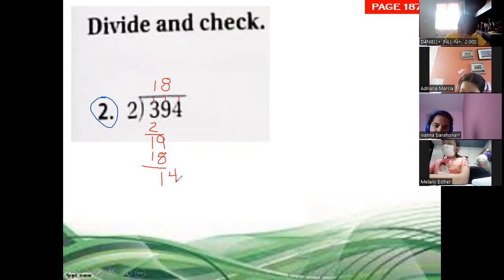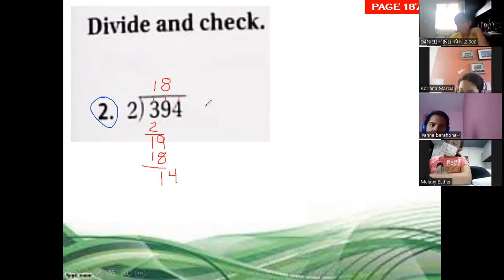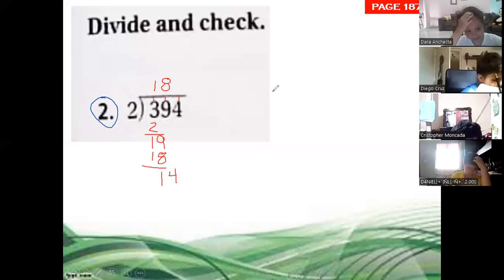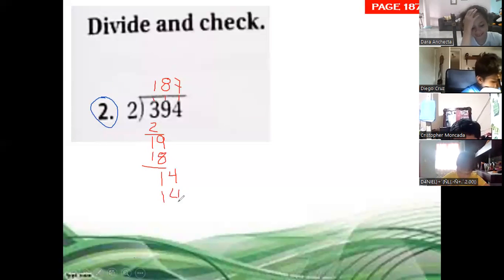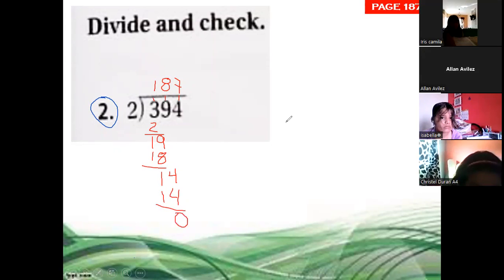Now we have 14. 2 times 7, 14. 2 times 6, 12. 2 times 7, 14. Yes, definitely. It will be 2 times 7 remainder. Copy in the notebook, please. 2 times 7, 14. So here we have to check. What are we going to multiply?